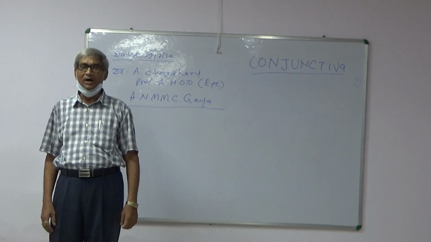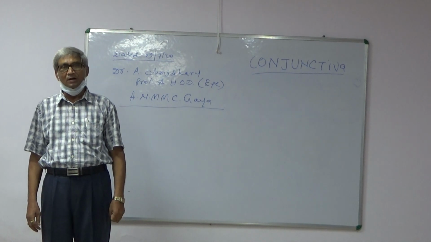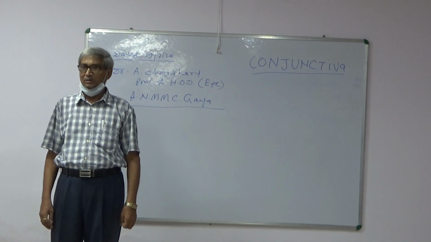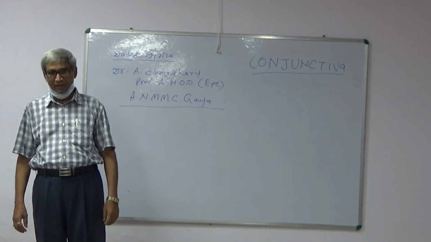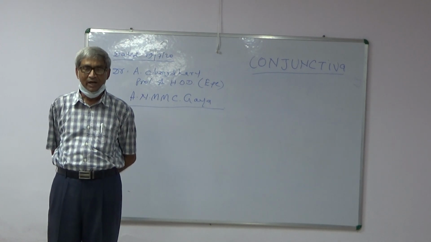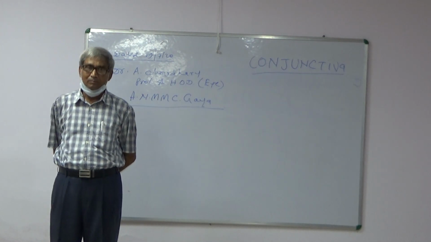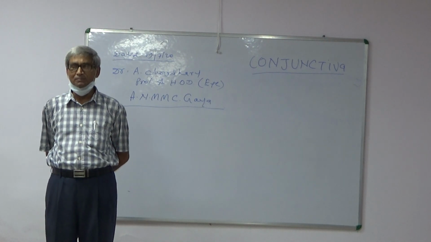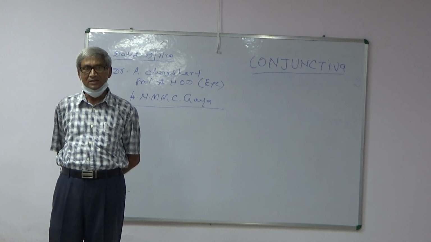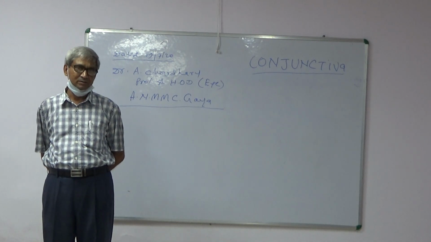There are different parts of the conjunctiva, which are as follows: palpebral conjunctiva, conjunctiva of the fornixes, bulbar conjunctiva, limbal conjunctiva of the limbus, and plica semilunaris. Palpebral conjunctiva again has three parts: marginal conjunctiva, tarsal conjunctiva, and orbital part.